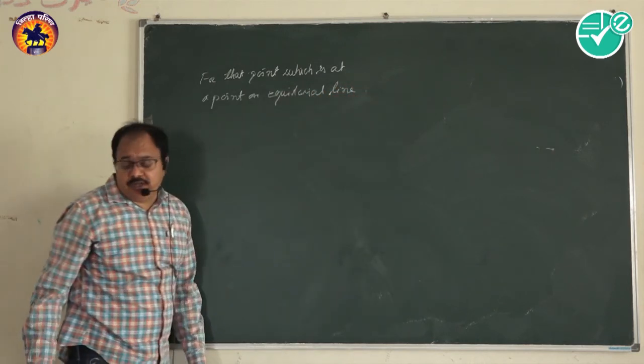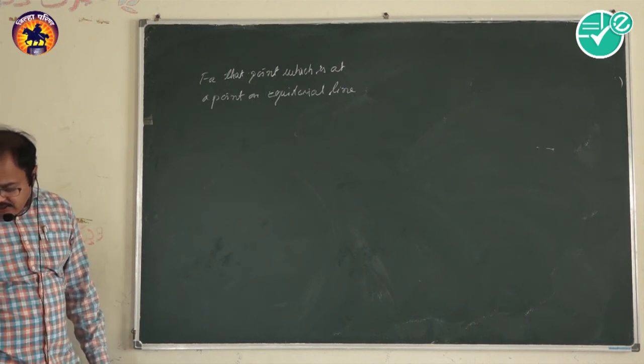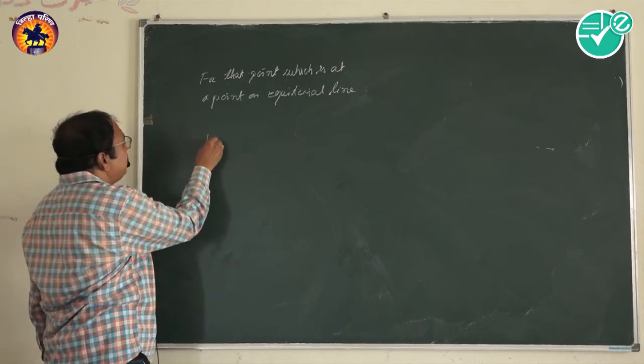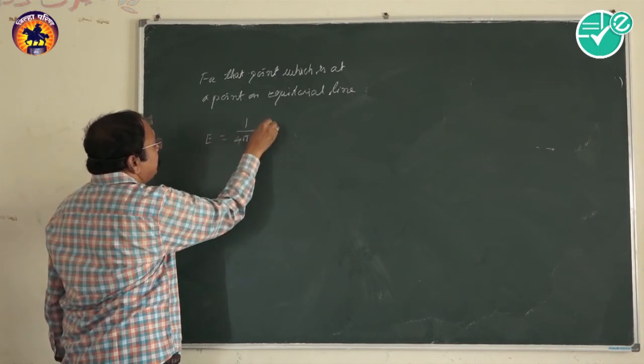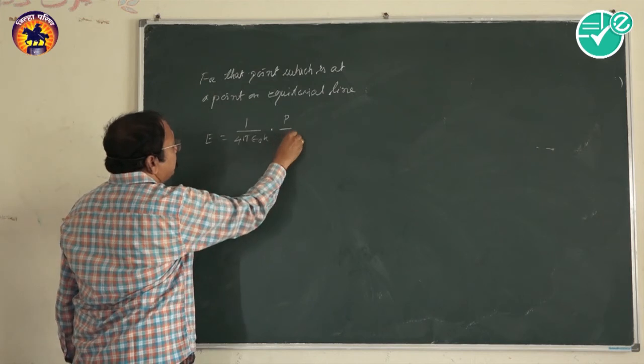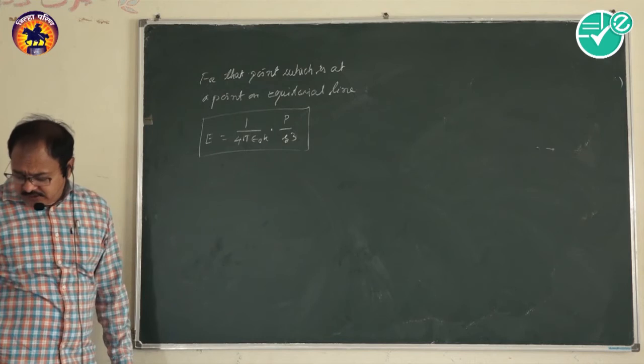The final equation for that is nothing but E equals 1 upon 4 pi epsilon 0 k into p upon r cube. We will get the proof later on for that point.